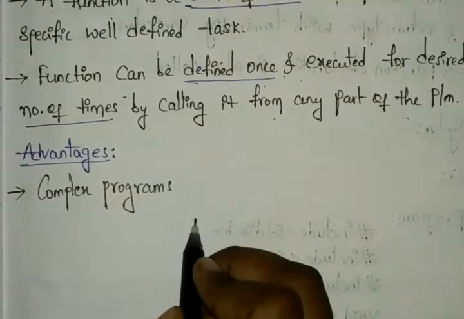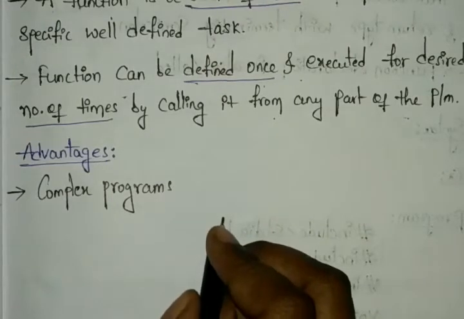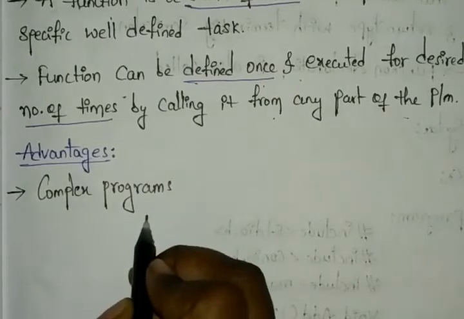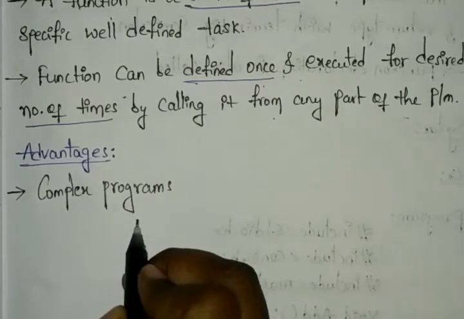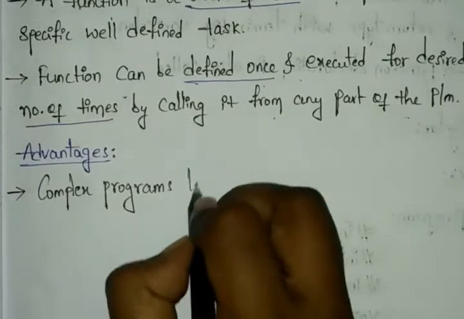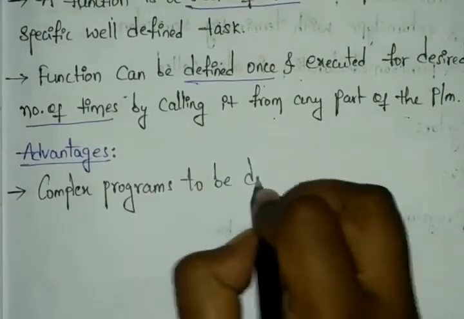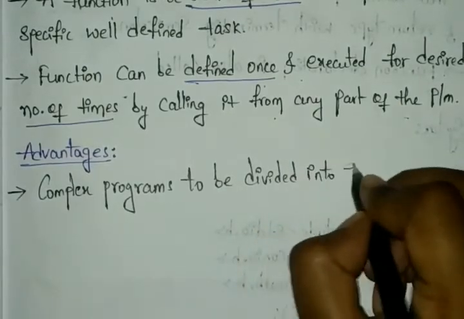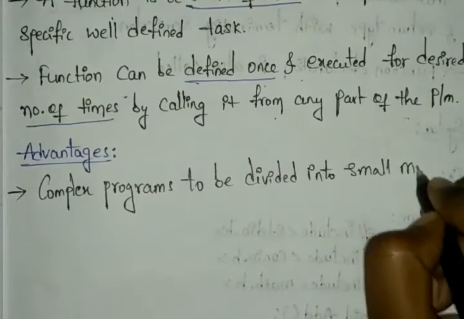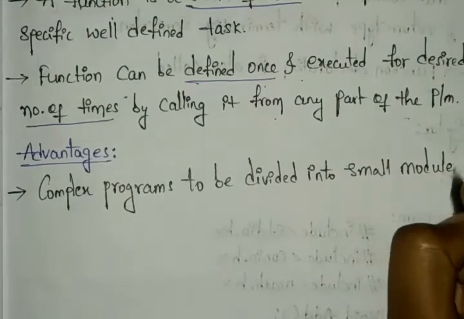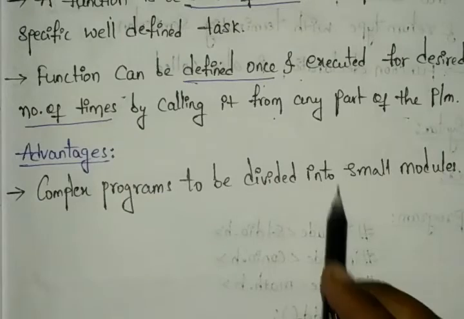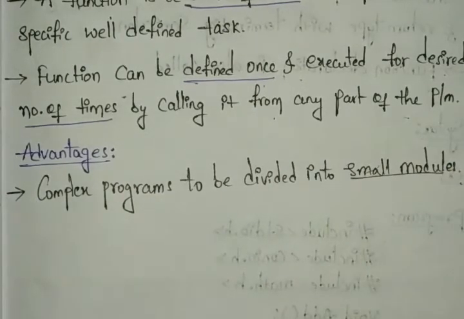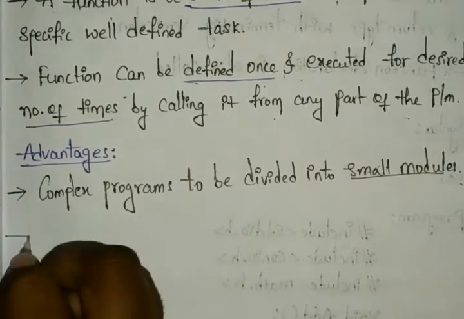So functions are used to divide our programs. A complex program is a difficult program, and it can be divided into small modules, which we can also call subprograms.